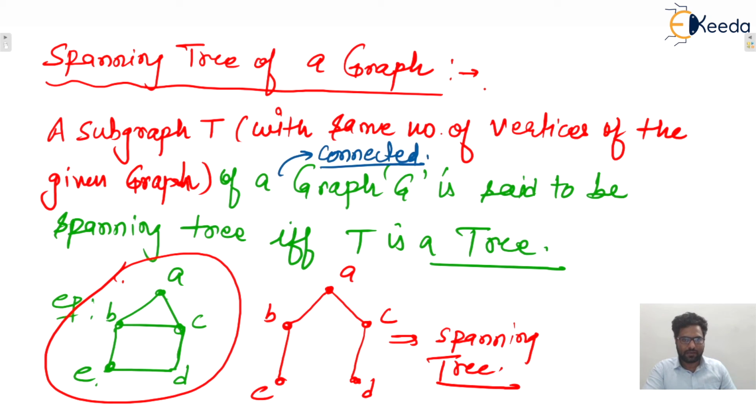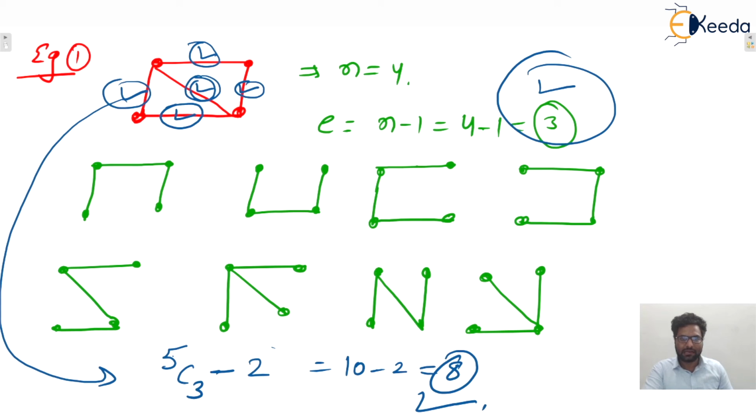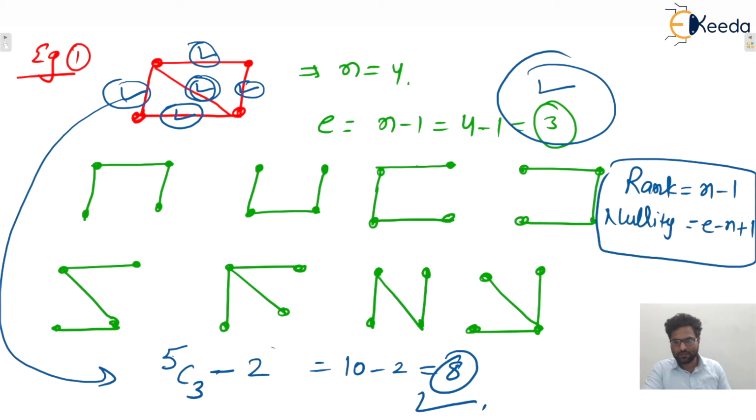Rank and nullity. So what is the rank? Rank is n minus 1, and nullity is e minus n plus 1, isn't it? What is the meaning of rank and nullity? So in this particular given graph, what will be the rank? If we consider rank in this graph, n is the number of vertices, 4 minus 1, that is 3.